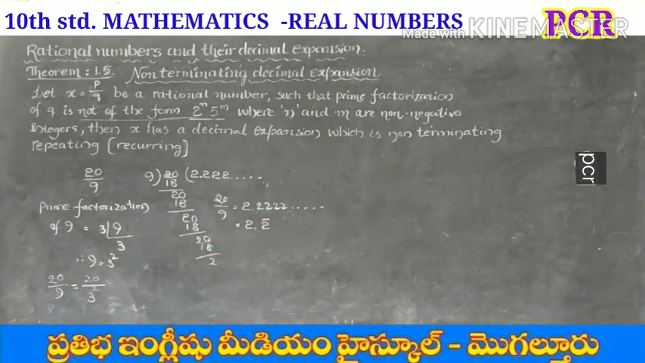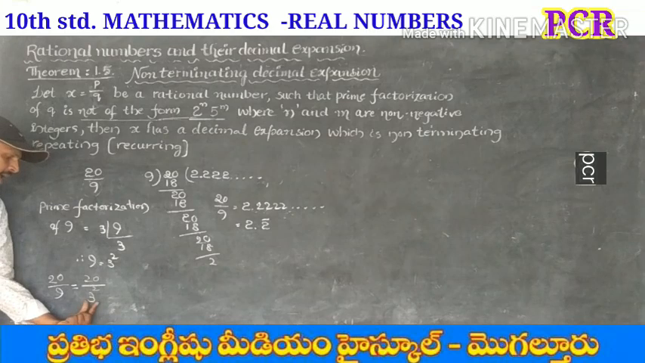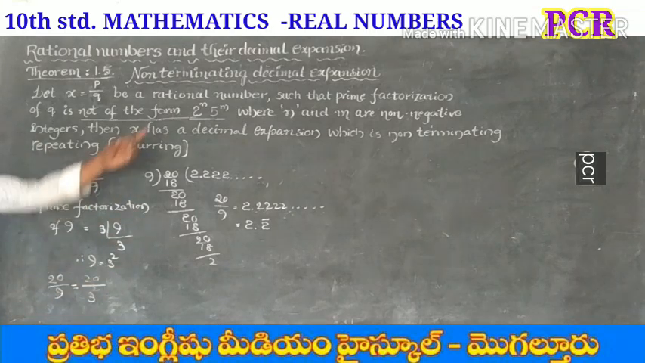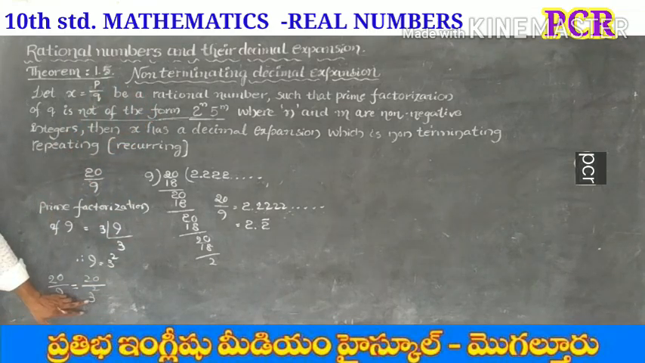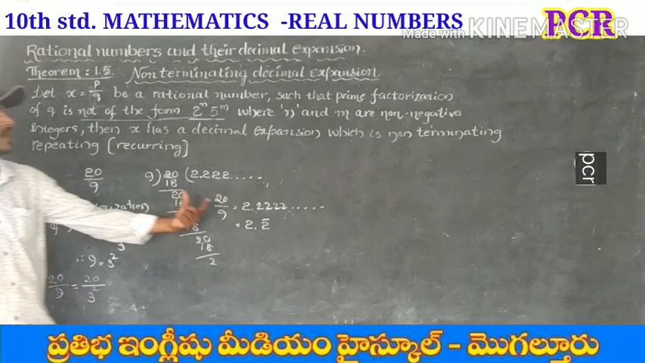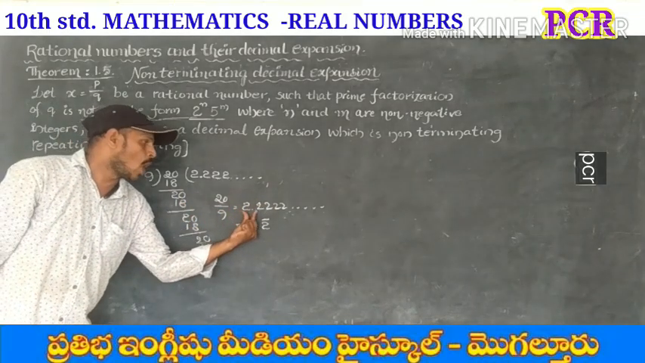Non-terminating repeating expansion, because here it is not of the form 2 power n into 5 power m. There are no 2's or 5's. We only have 3's in its denominator. So the prime factorization of the denominator has only 3's. There is no 5 or 2. That's why we have what kind of decimal expansion?